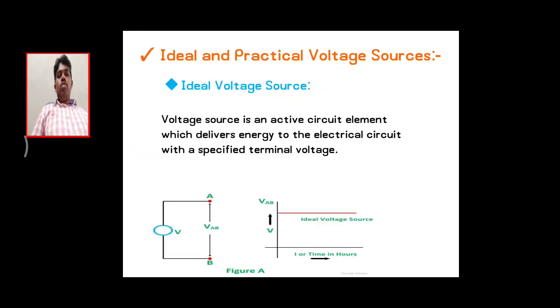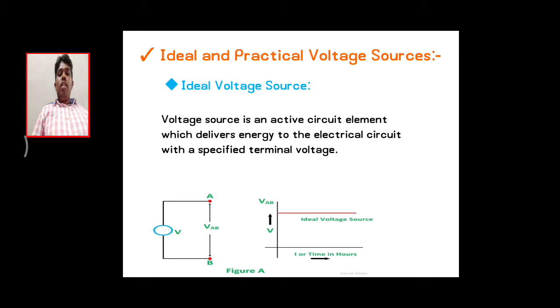Let me discuss the classifications in the practical and ideal voltage sources. First we are going to discuss the ideal voltage source. The ideal voltage source is a voltage source which delivers a constant value of voltage to the load terminals irrespective of the load current variations. Come again. It is a voltage source which delivers a constant value of voltage to the load irrespective of the load current direction.